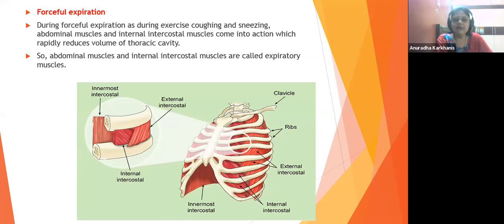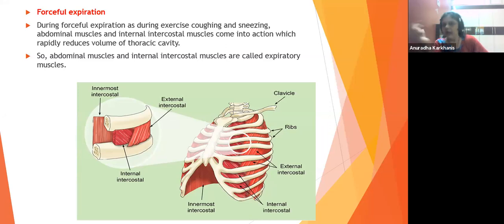Okay, so the abdominal muscles and IICM, internal intercostal muscles, come into action, which rapidly reduces the volume of the thoracic cavity. So abdominal muscles and internal intercostal muscles are only involved in expiration, contraction of the lungs, expiration. So they are called expiratory muscles.